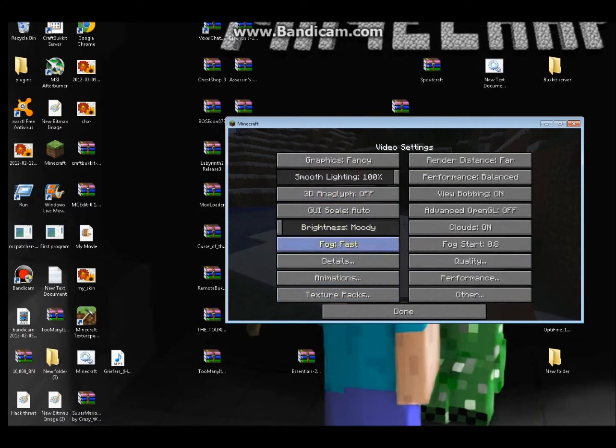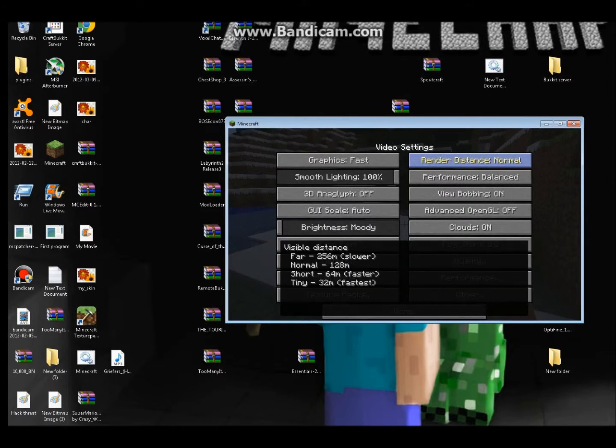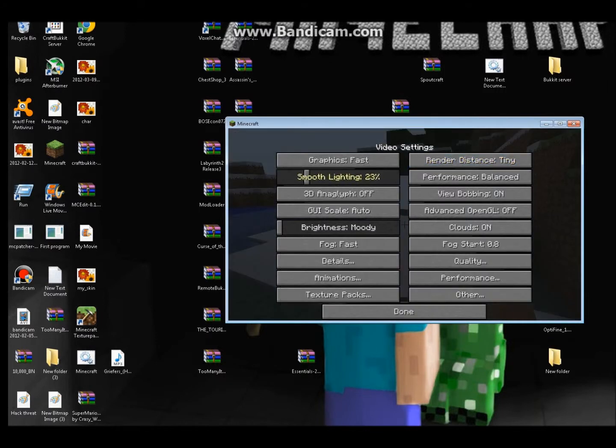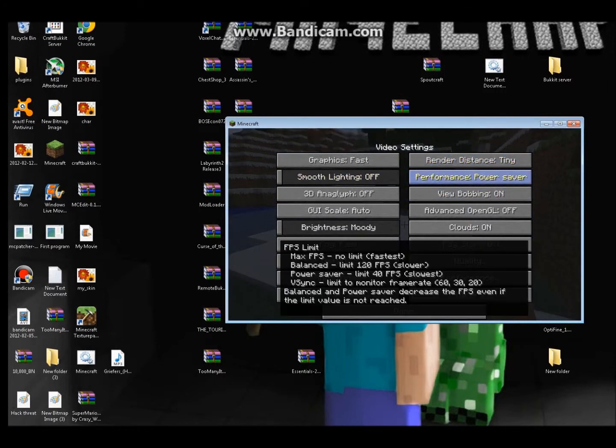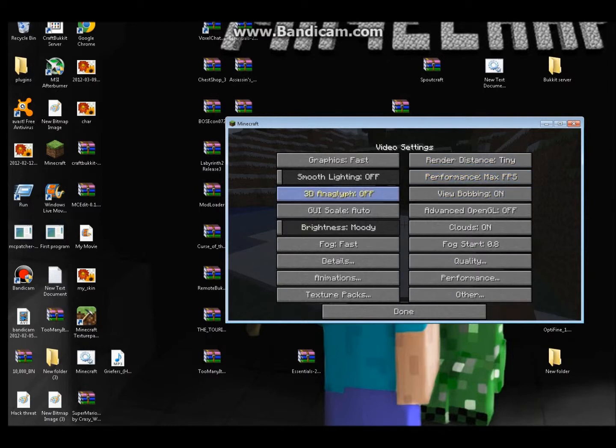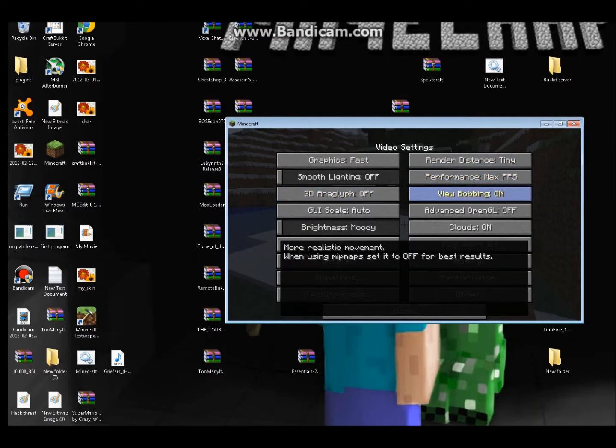You'll see a lot more options, making you have a lot more frames per second. As you can see right here, there's a bunch of extra video settings, including a pop-up that shows what to set to. So set performance to max frames, just like last time.